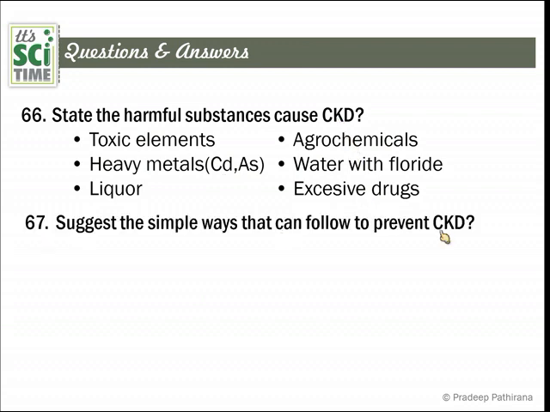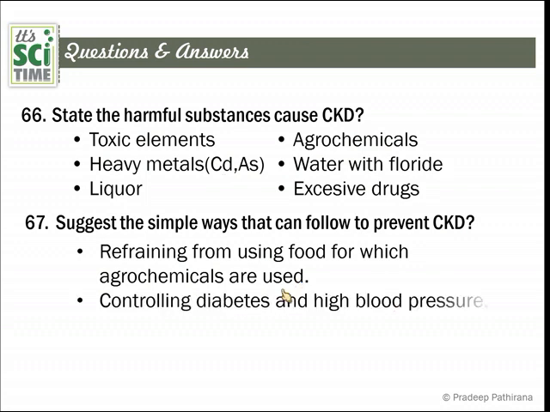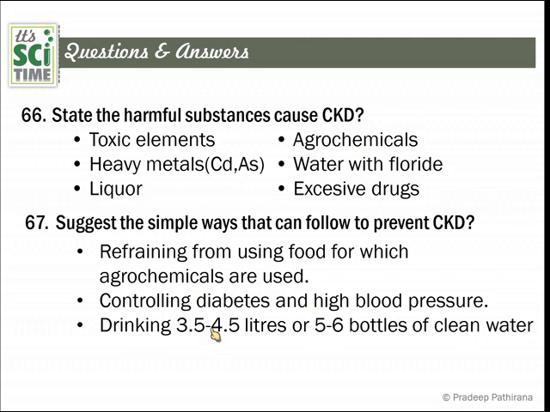Suggest simple ways that we can follow to prevent CKD. Refraining from using food for which agrochemicals are used. Number one is that. And controlling diabetes and high blood pressure. This is the next condition. And drinking 3.5 to 4.5 liters, or 5-6 bottles, of clean water. The best treatment cure is drinking water. Pure water can clean or heal these conditions nicely.